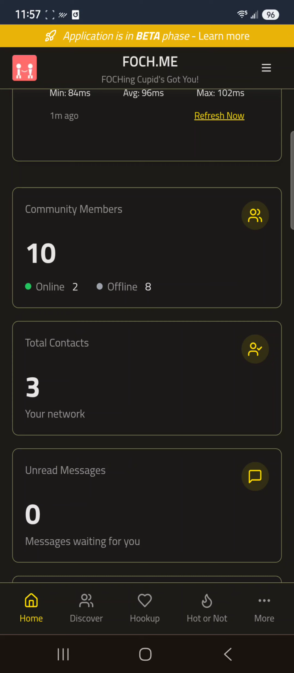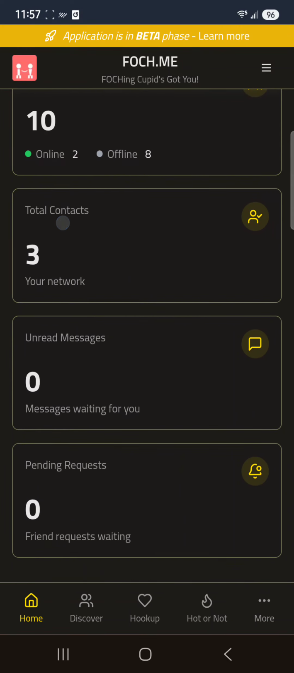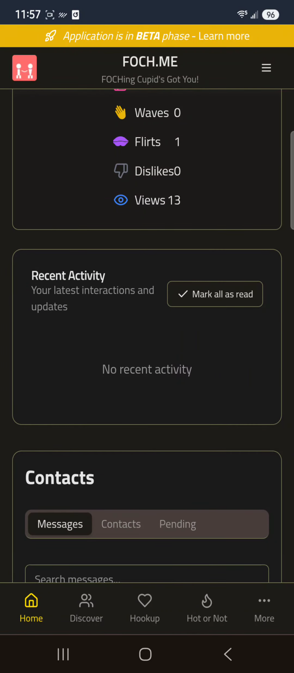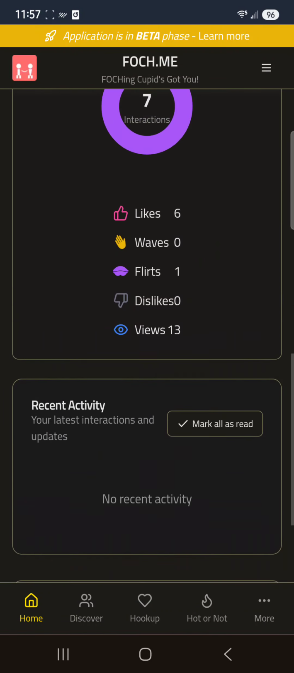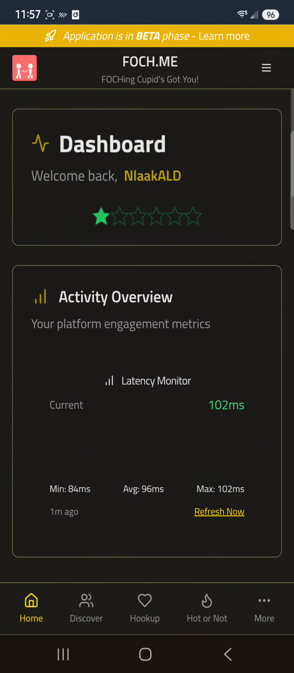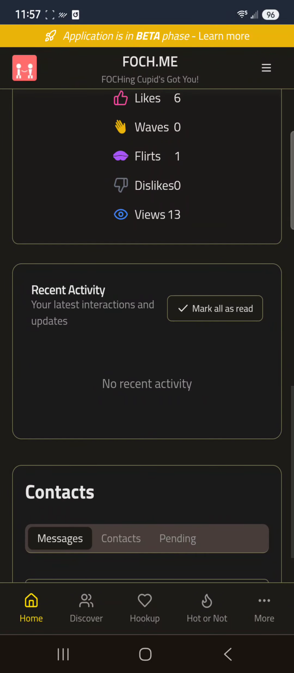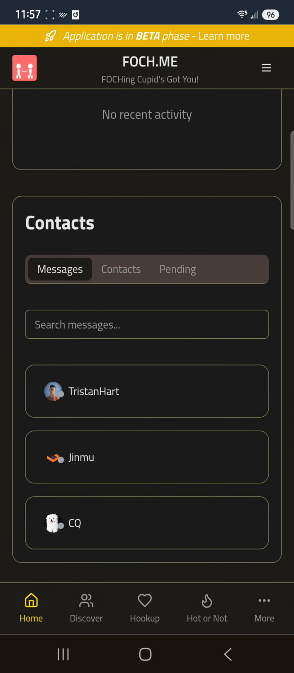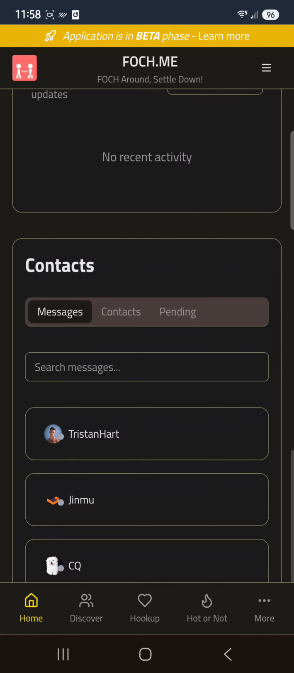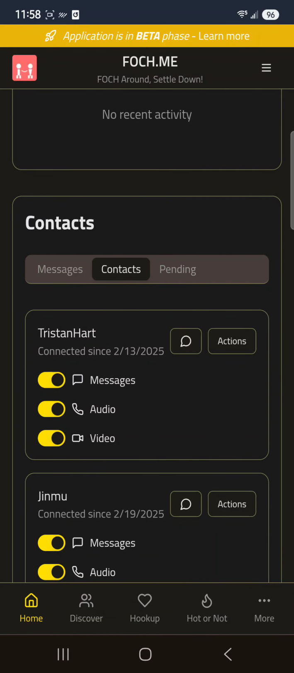You can see how many people are online, your total contacts, and you can see your profile ratings, your recent activity right here. I don't know if I ought to just move that up to the top or not, but you just scroll down, and you can see your recent activity and your contacts. So this recent activity is where you're going to want to go. You're going to be seeing anybody that looked at you, flirted at you, waved at you, any messages, anything will show up there.